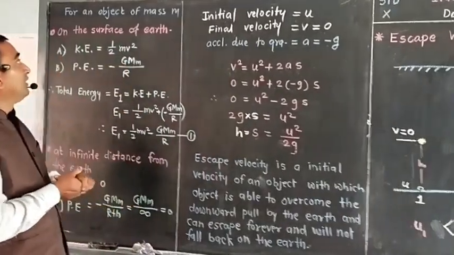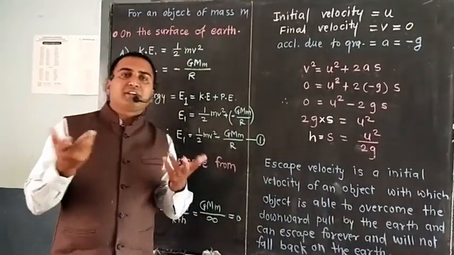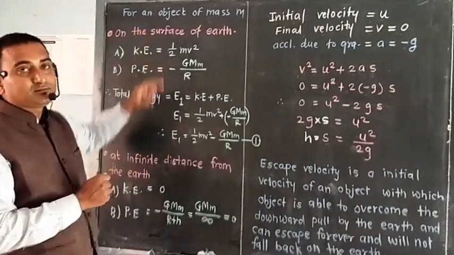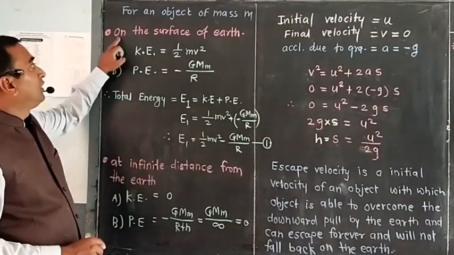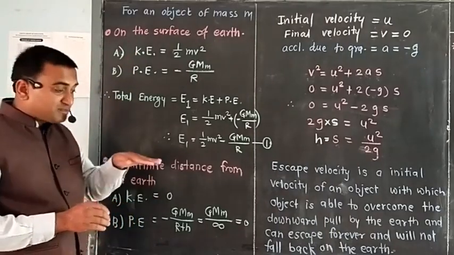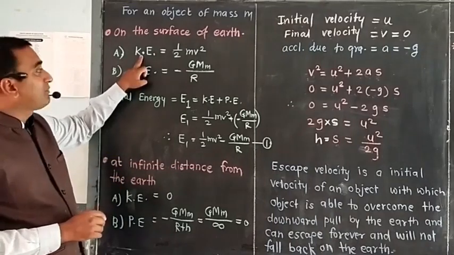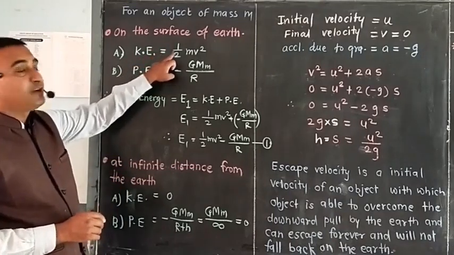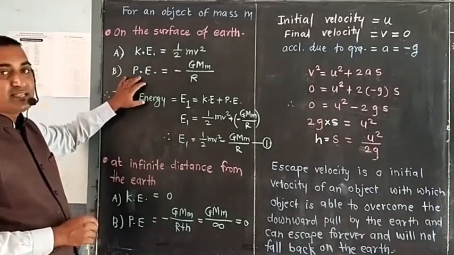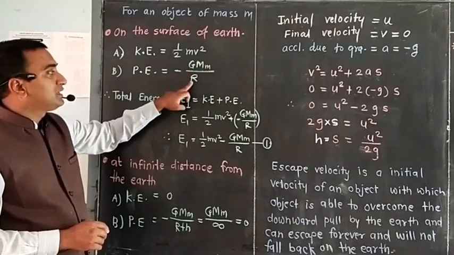See, for an object of mass m, whatever the mass of our object may be. First, when the object is on the surface of the earth, its kinetic energy is given by 1/2 mv square, and its potential energy is negative GMm divided by r.